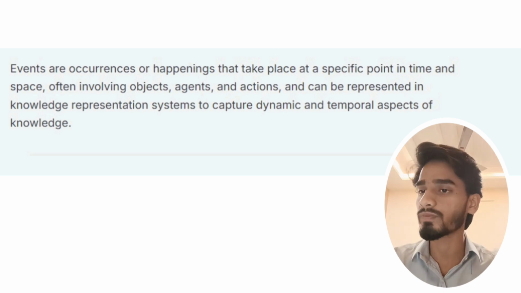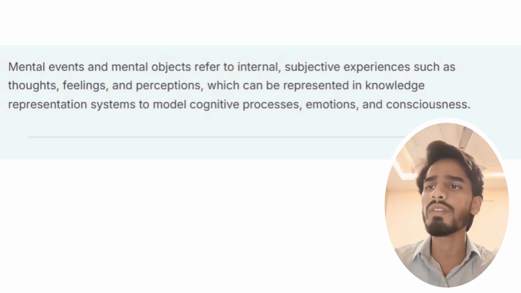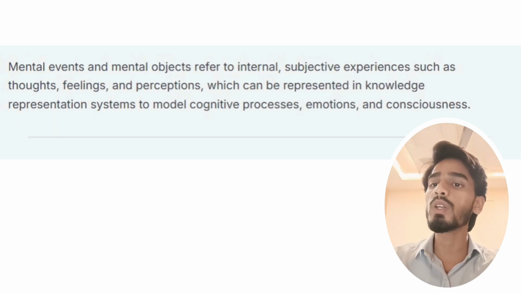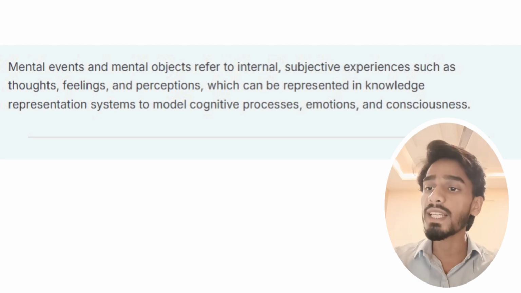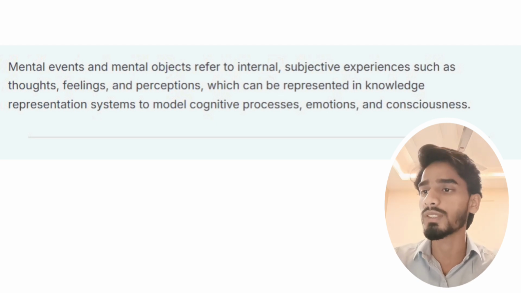What are mental events and mental objects? Mental events and mental objects refer to internal subjective experiences such as thoughts, feelings, and perceptions, which can be represented in knowledge representation systems to model cognitive processes, emotions, and consciousness.